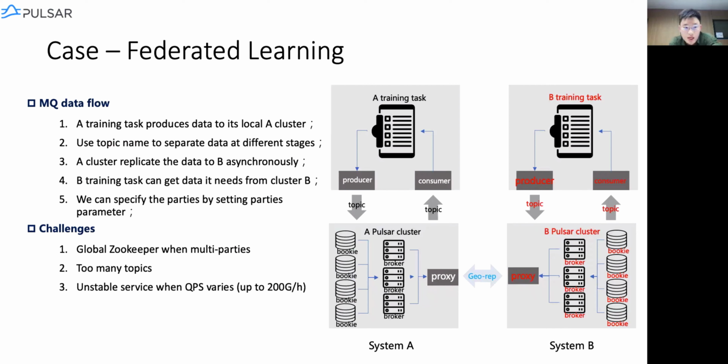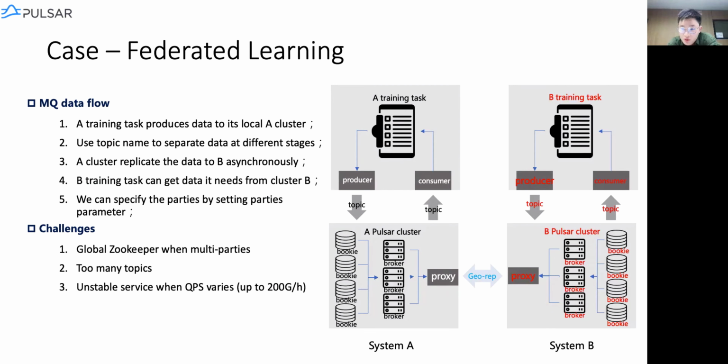Here we have some challenges, because first of all we are using a global ZK. We know that in Pulsar we have global ZK and local ZK. We use the global ZK to store some of the information about different clusters. So here we increase the difficulty when we deploy the system, because every time we need to add a node in the global ZK for each party joining the federated learning.